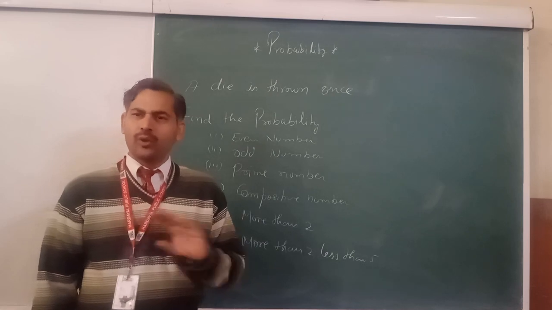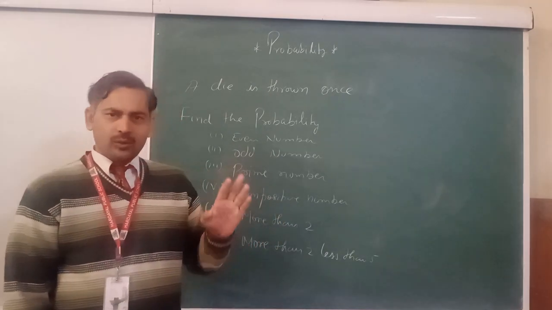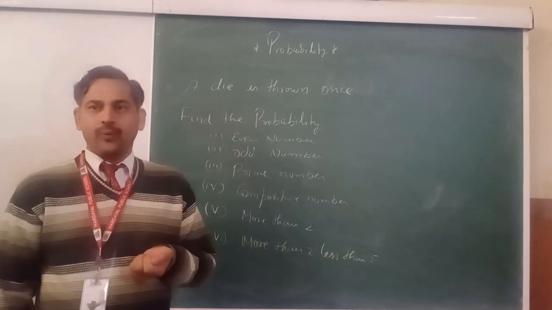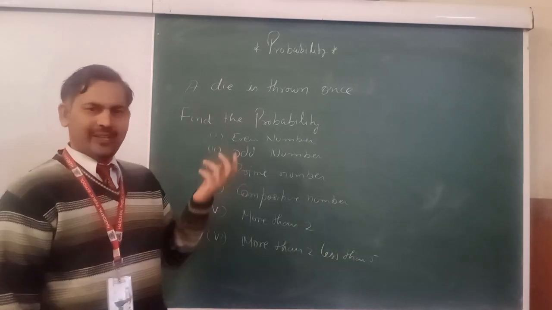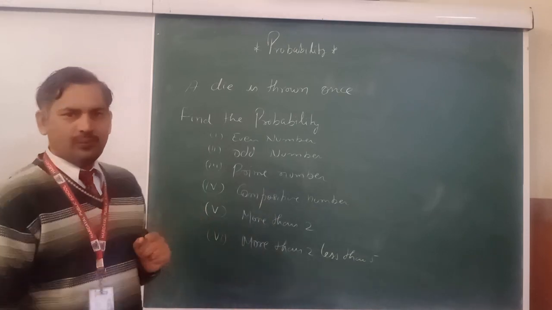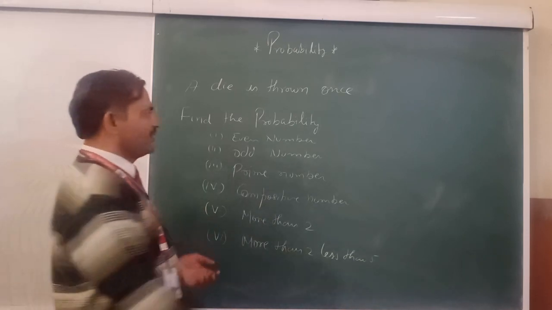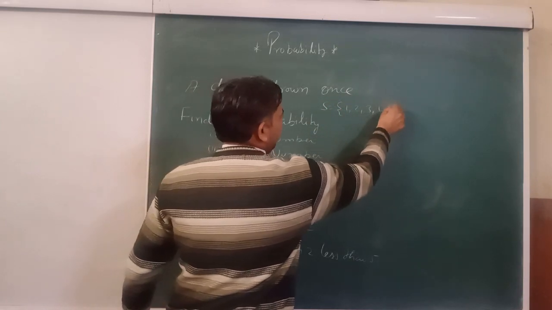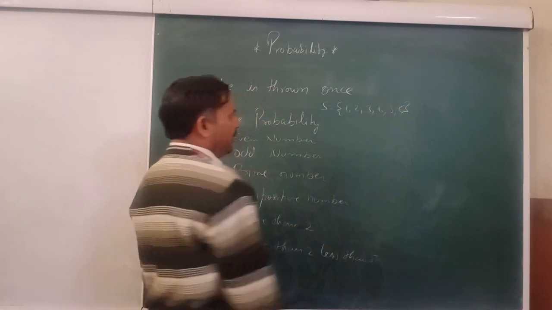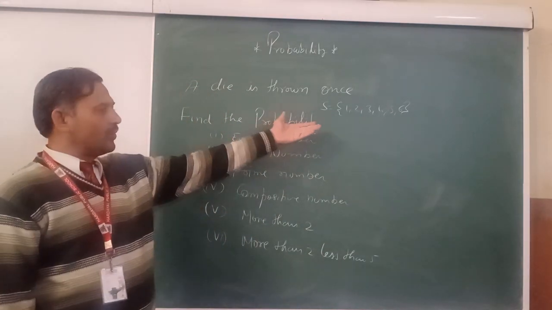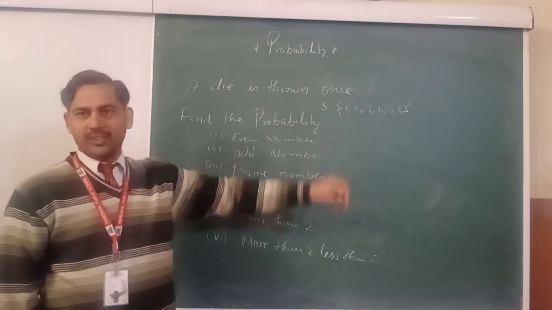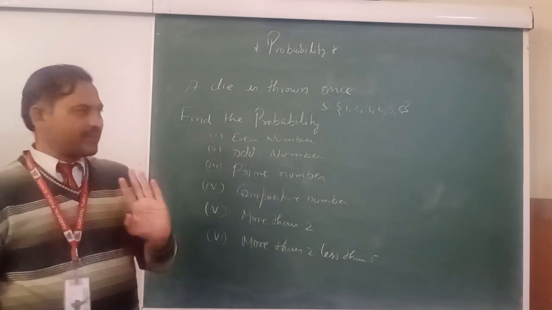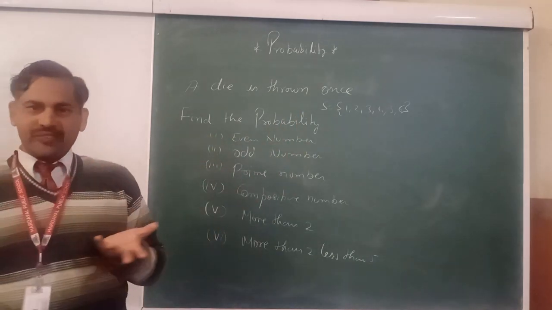So I hope there is no confusion regarding that. Now we will take more examples with the dice. If one die is rolled once, you can also say the die is thrown once, then what is the sample space? Sample space: 1, 2, 3, 4, 5, 6. If a dice is rolled once, what is the output? The total outcome is known as the sample space: 1, 2, 3, 4, 5, 6. Okay.